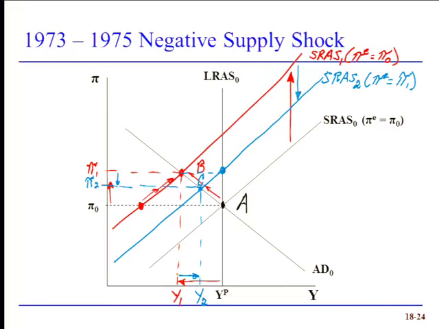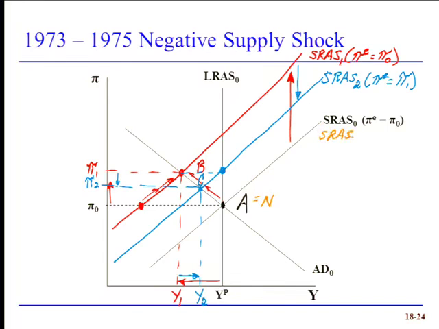Where do we end up? Where's our final general equilibrium? Remember the rule of thumb. Final general equilibrium is always at the intersection of the relevant aggregate demand curve and the relevant long-run aggregate supply curve. Notice neither one of them shifted. So the relevant intersection of those two is still point A. It's right where we started. So where we're going to end up at point A is exactly where we started.